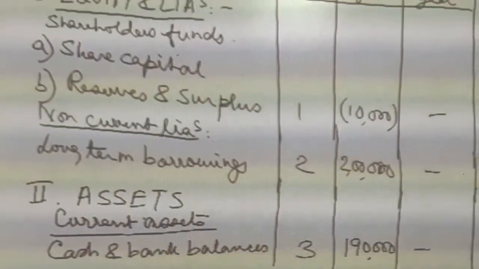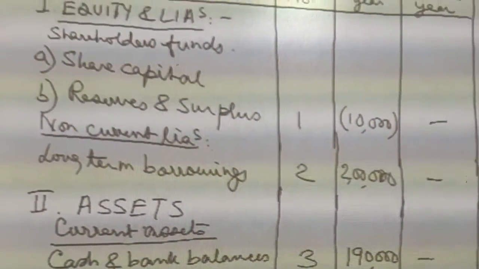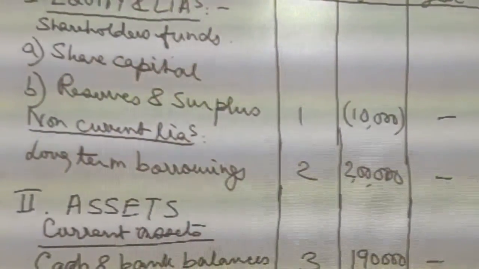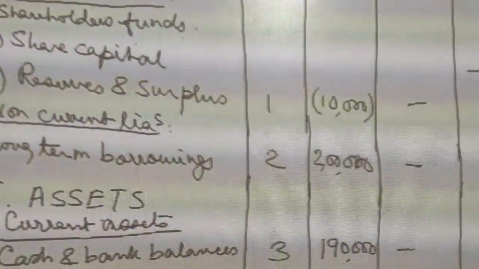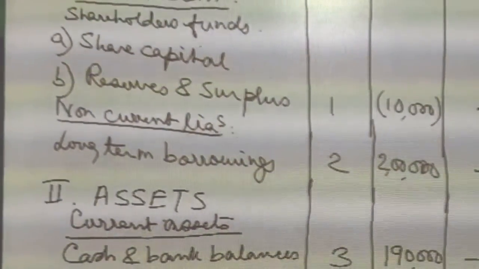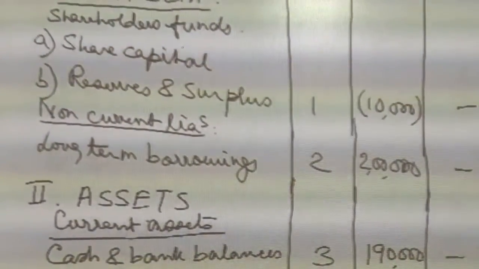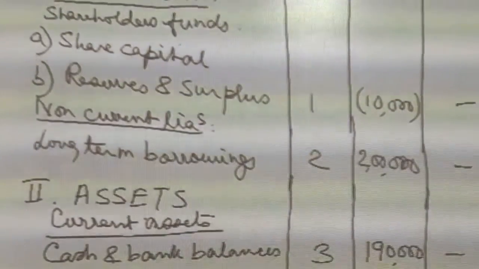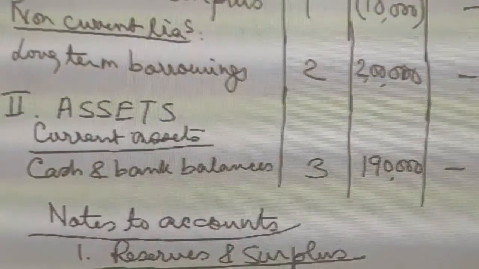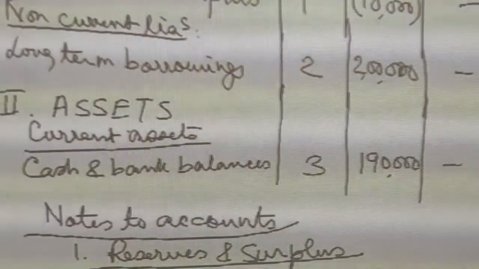First of all, we have the equity and liabilities in part 1, and in the second part we have the assets. Under equity and liabilities, under non-current liabilities, we have long-term borrowings. That shows you the debentures account balance. Under reserves and surplus, we have the balance in the statement of profit and loss, securities premium reserve account, all these things will come. And under current assets, we have cash and bank balances. Here the bank balance comes, the amount that we have actually received.